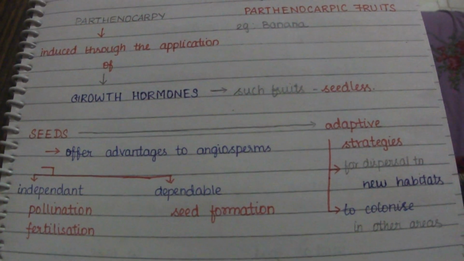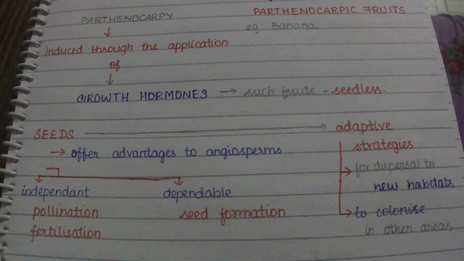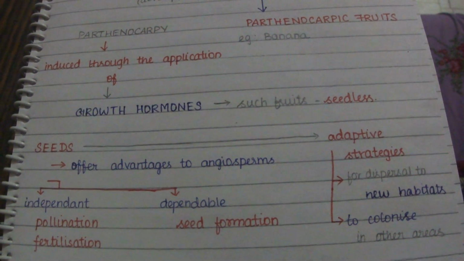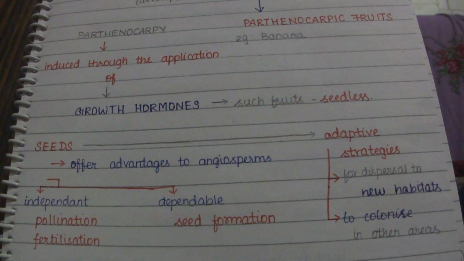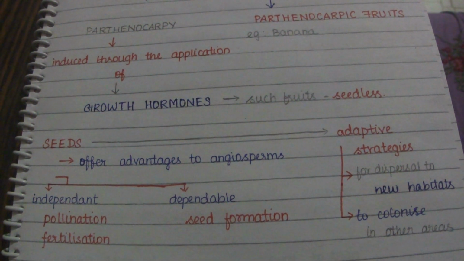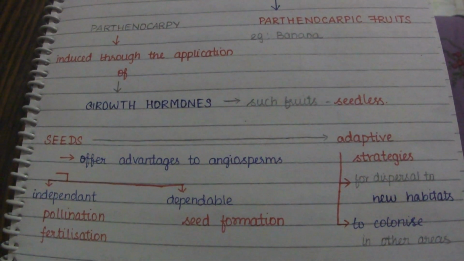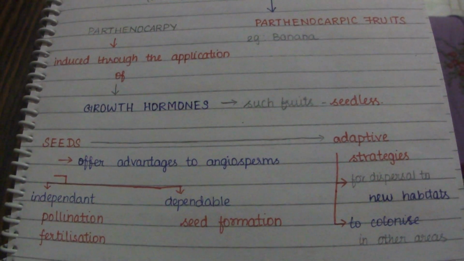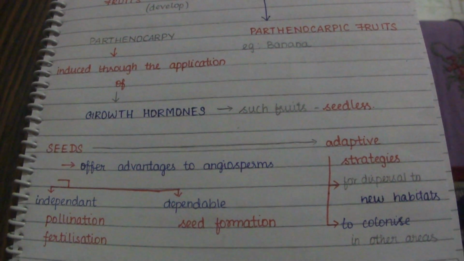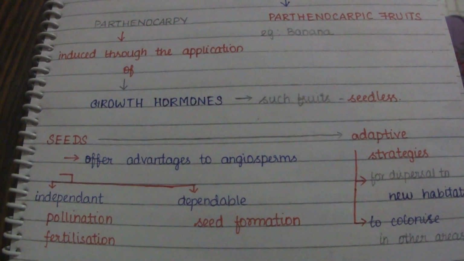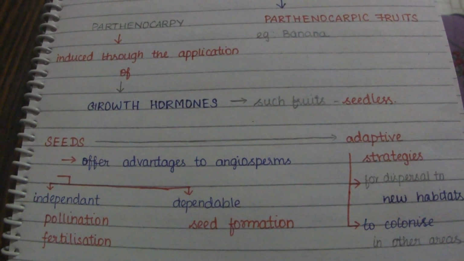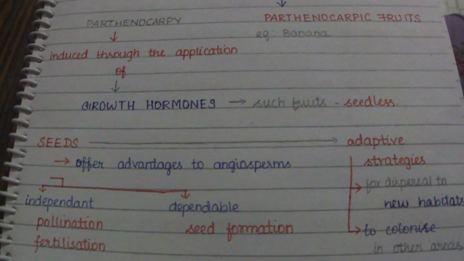Now, seeds have always been advantageous to angiosperms. They offer several advantages. Pollination and fertilization are independent of water, but seed formation is dependent. The adaptive strategies are for dispersal to new habitats and to colonize in other areas.